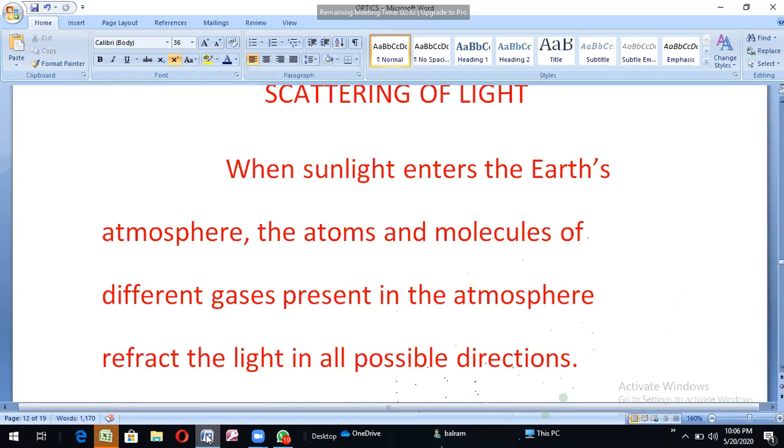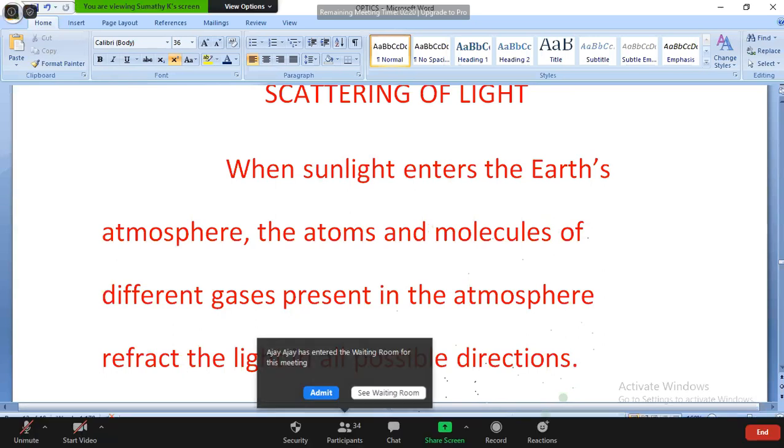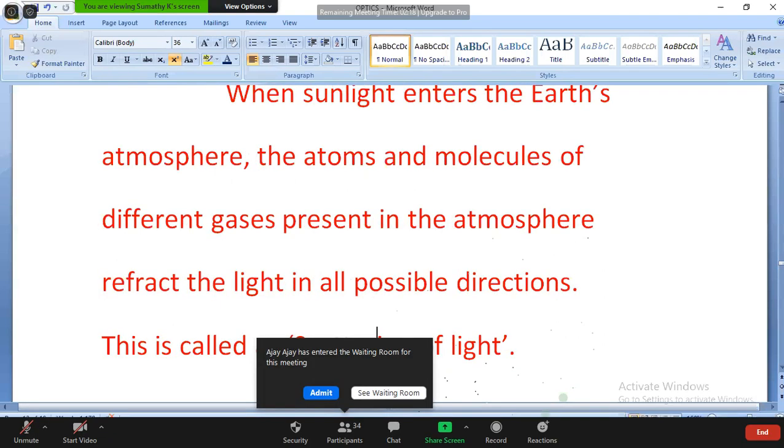How does sunlight enter the earth? When sunlight enters the earth's atmosphere, the atoms and molecules of different gases present in the atmosphere redirect the light in all possible directions. That is called the scattering of light. First, a ray dispersed into the 7 colors; that is dispersion.